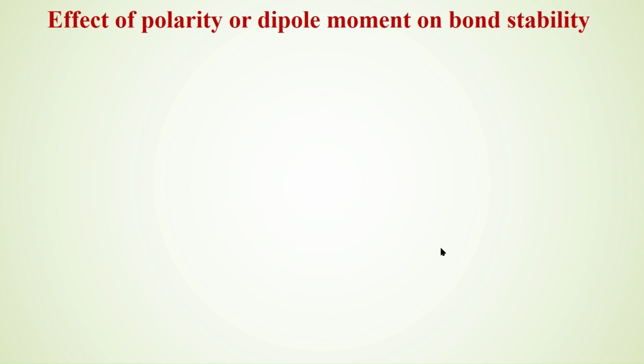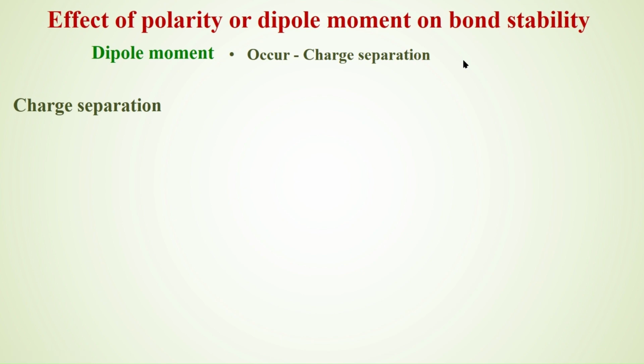When there is sharing of electrons between like atoms, the electrons are shared equally. But when they are shared between atoms of two different electronegativities, it gives rise to polarity in the molecule. This polarity in the molecule is measured by dipole moment. What is dipole moment? It occurs when there is a separation of charge. The first thing, the molecule should have charges and they should be separated.